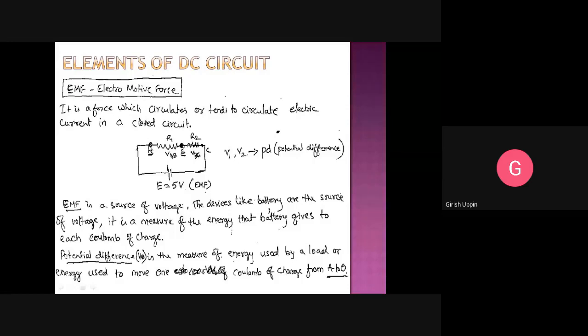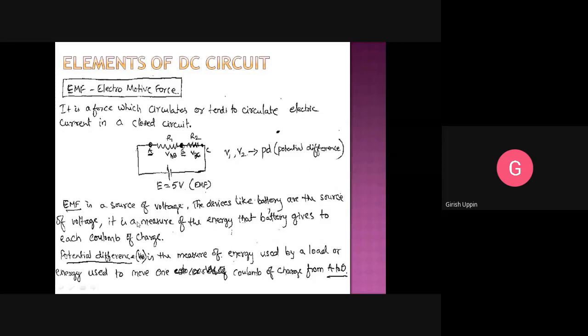When current is flowing in this direction, the potential at node A is higher than the potential at B. And the current will flow from B to C. That means the voltage at B is higher than the potential at C. The voltage difference is VBC, which is VB minus VC, that is voltage at node B minus voltage at node C.